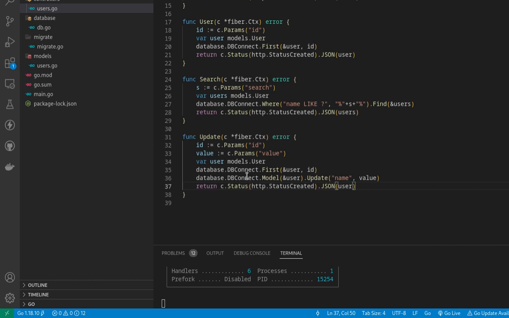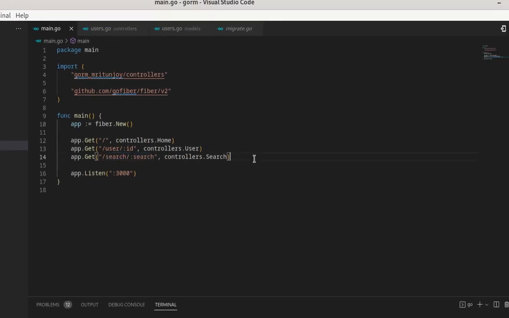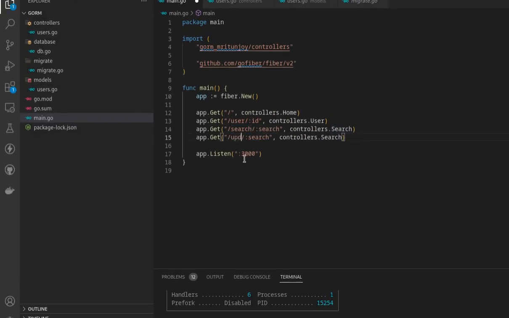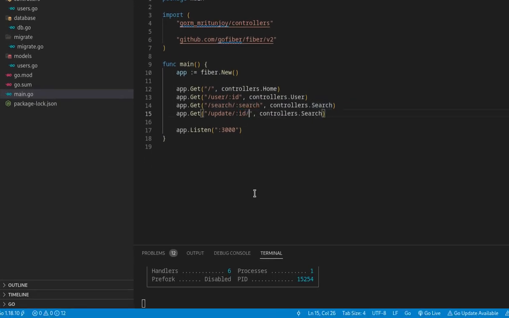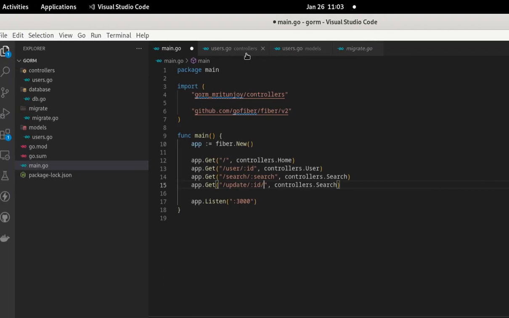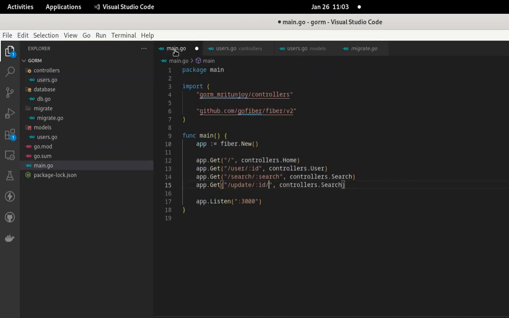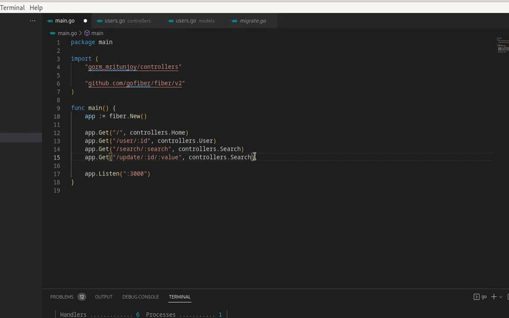So now let us go to our main.go and build a new route, and this should be update. Here we should have ID first and then slash, and what is next? Let us go and see, we have value parameters, so let us write value.